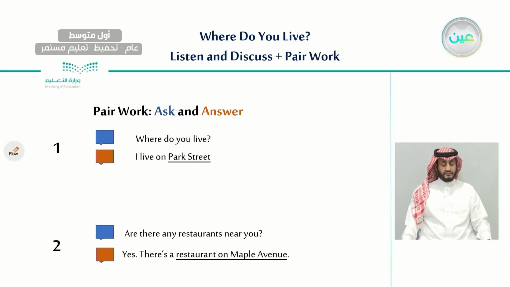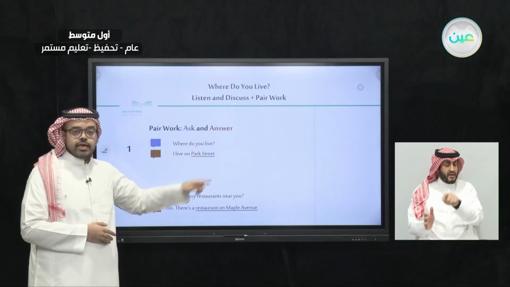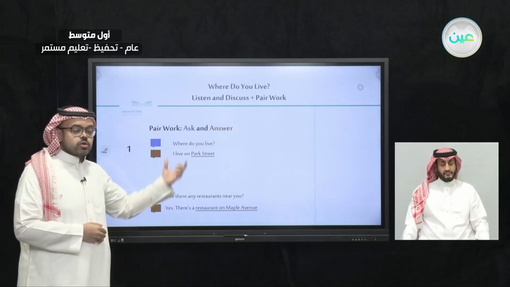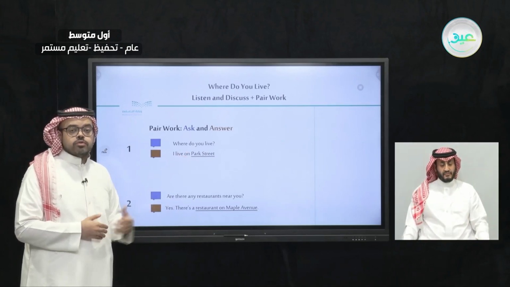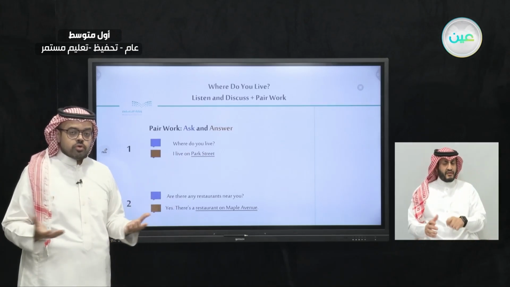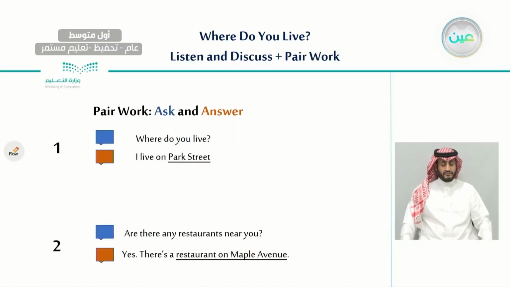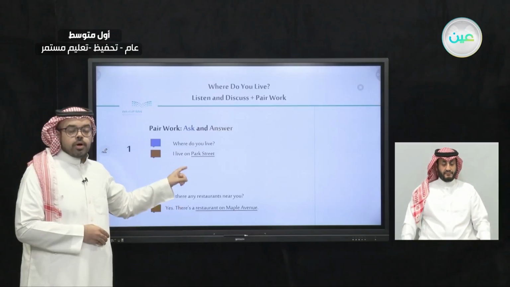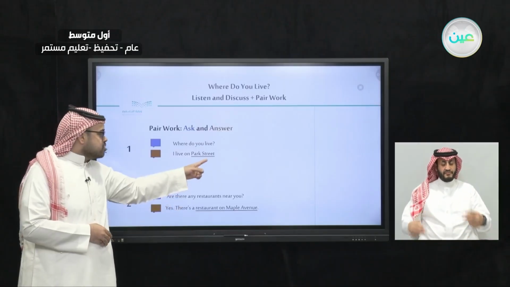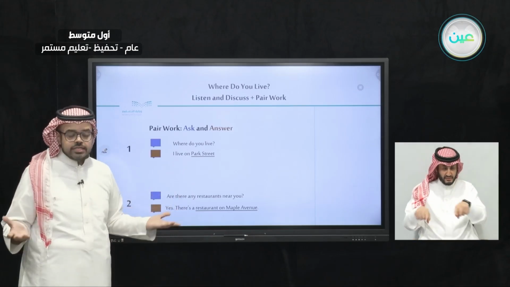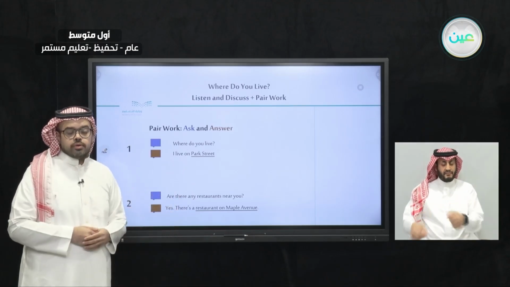The first question is about where you live. We would say, where do you live? When you have that question, it means that that person wants to know what is your neighborhood, what is the street you live on. So it says, I live on Park Street. You see this underlined answer? You may change it to the street you're living on.